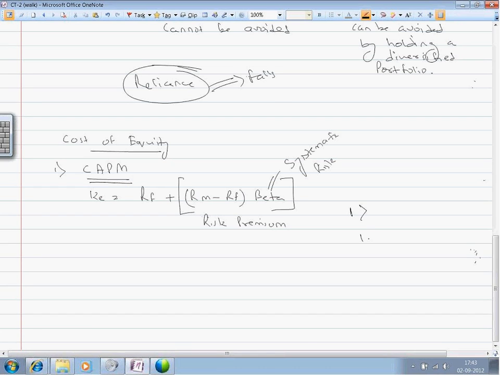Say for example, the stock has a beta of 1.5. This means that if the market changes by 1%, the stock will change by 1.5%.